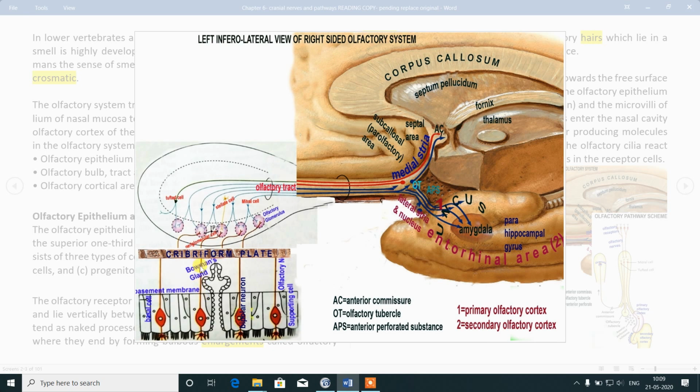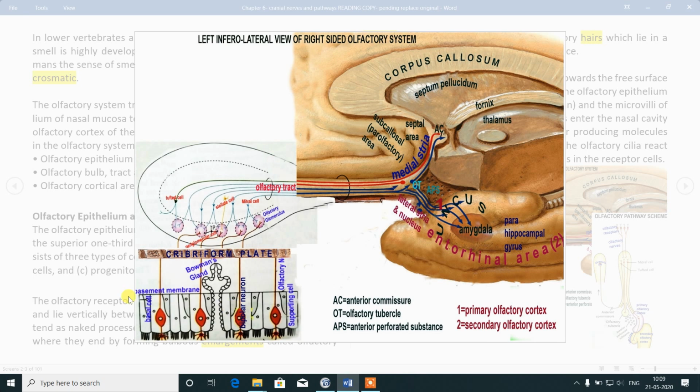It has two processes, central process and peripheral process. That peripheral process has this terminal button or expansion of the neuron axon. Then it also has hair-like processes called cilia. So terminal expansion with cilia. These cilia are embedded with the hair cells. At the tip of these cells there are hair-like processes called cilia. So all these are receiving the sensation of olfaction or smell.